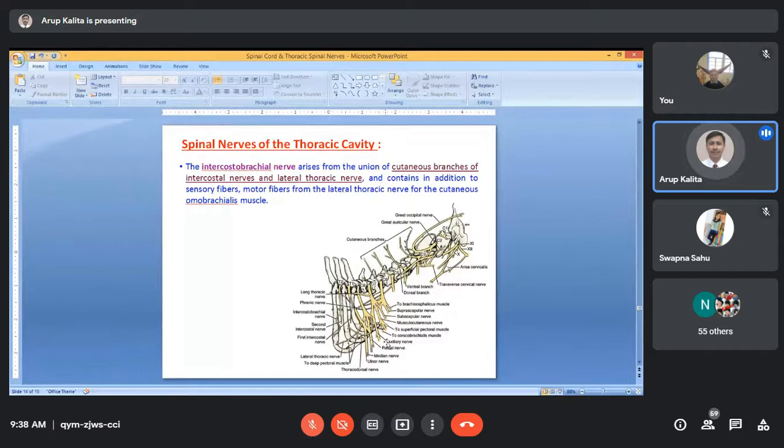These two nerves combine to form the intercostobrachial nerve, which contains, in addition to sensory fibers, motor fibers from the lateral thoracic nerve for the cutaneous omobrachialis muscle. This is a cutaneous muscle, supplied by the intercostobrachial nerve.